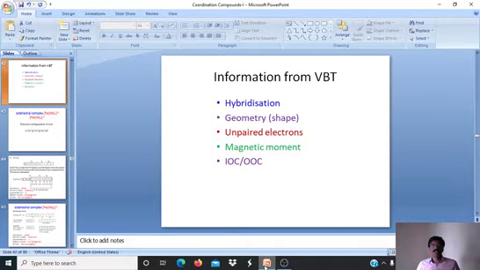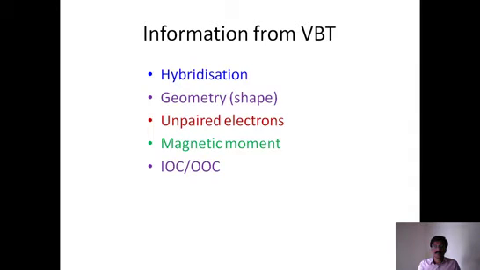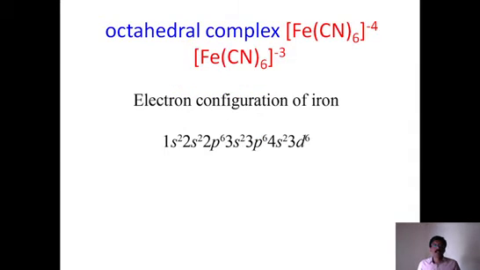Now in this session, we are applying valence bond theory to different examples according to our syllabus. We will check one by one, and we will see how differently these will explain the properties of complexes. Now, let us take up iron complex in octahedral complex. So this is coordination number 6.